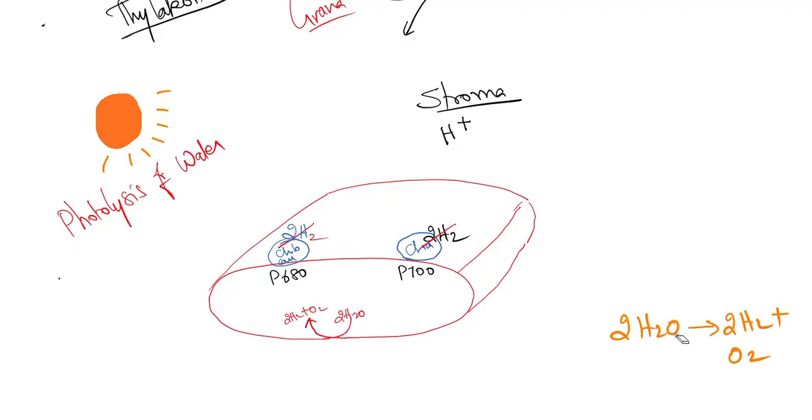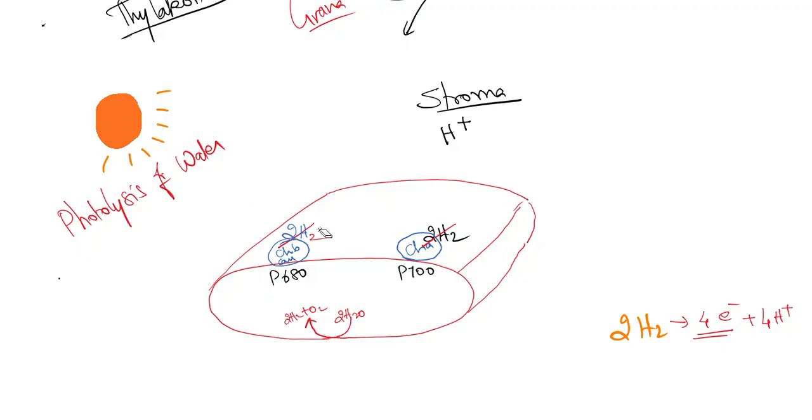So what should I get if I break hydrogen? That is, 2 molecules of hydrogen are broken. So we should get 4 electrons and 4 protons. Electrons are excitable.